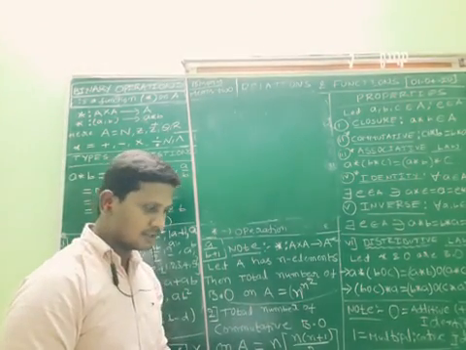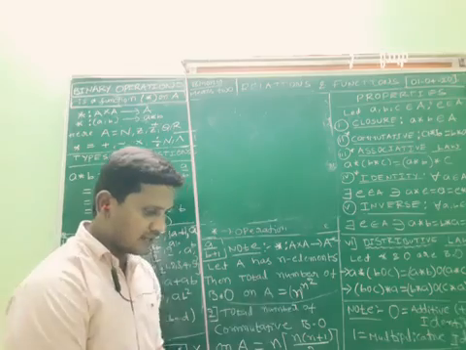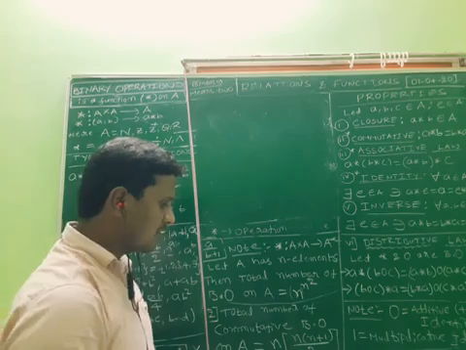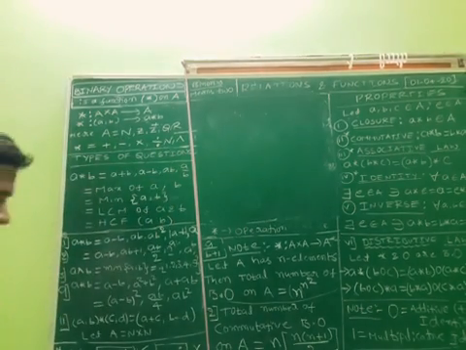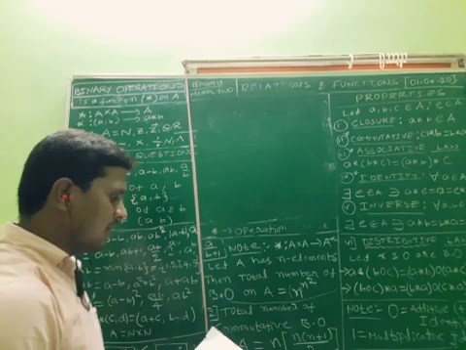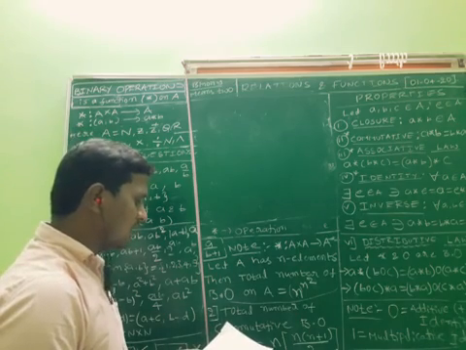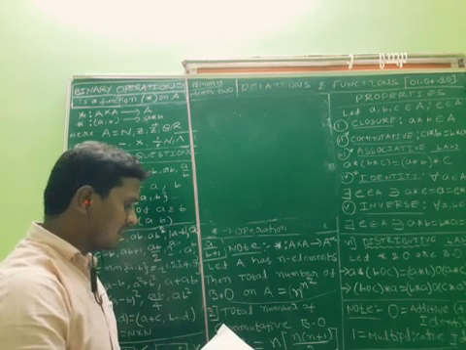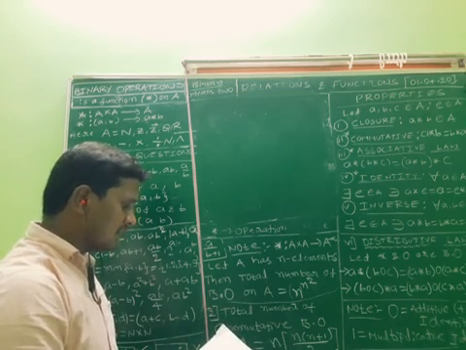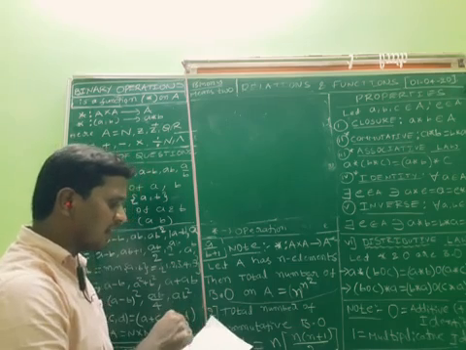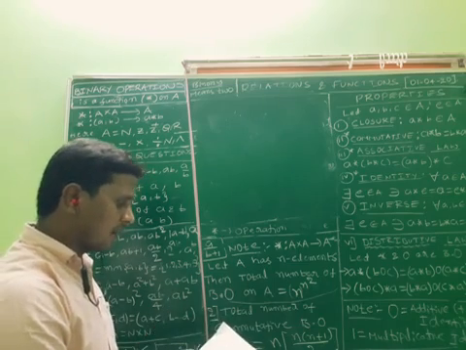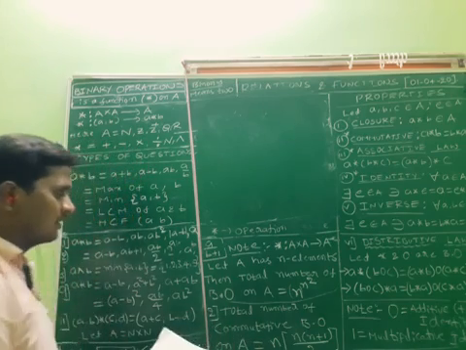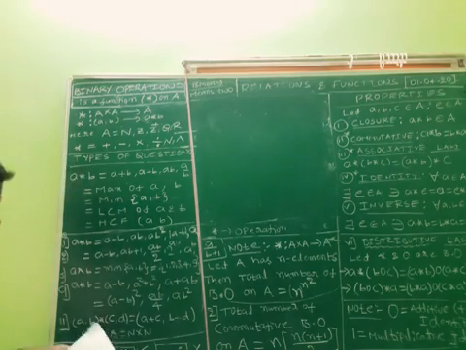Right? Question number 1. What is question number 1? Determine whether or not each of the definitions given below gives a binary operation. In the event that it is not a binary operation, give justification for this. Okay, what is the first question?